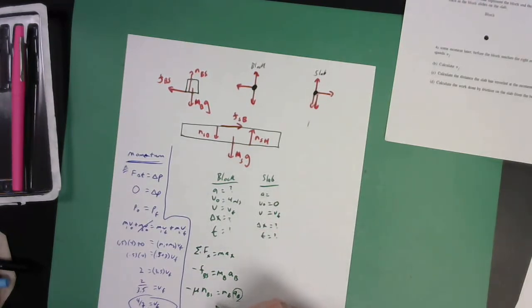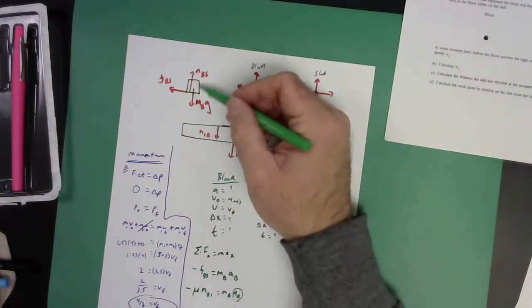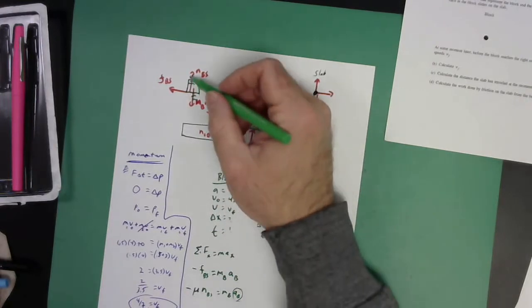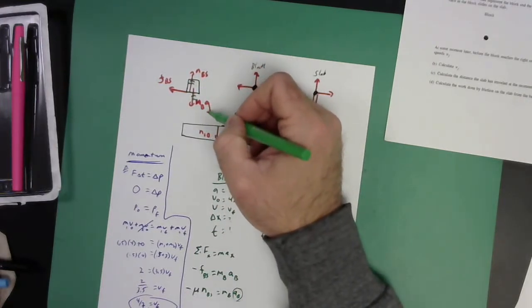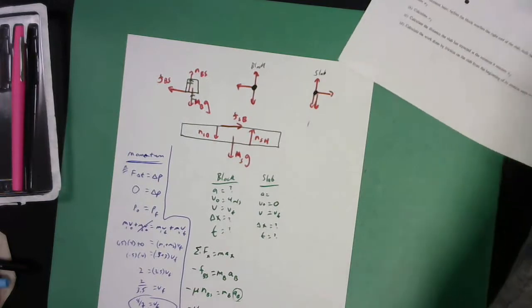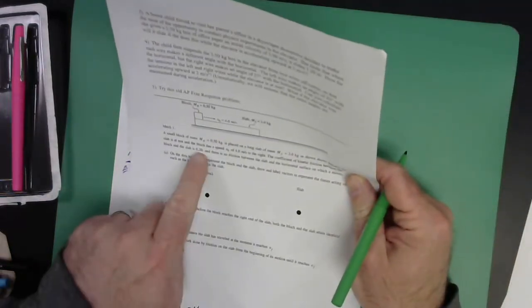And so you say, well, gosh, to get that, I got to rearrange this. You say, I don't know what n is. I'm going to get n from the vertical axis. Would you be upset if I just jumped right ahead and said n is MBG? Thanks. I appreciate it. So I'm going to have, and the mu they did give us, right? They told us that the coefficient of friction was 0.2.